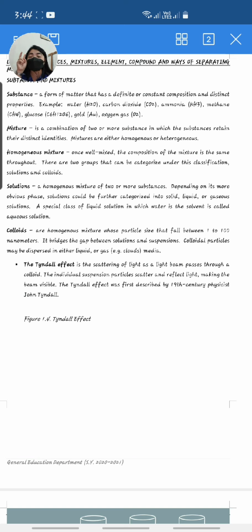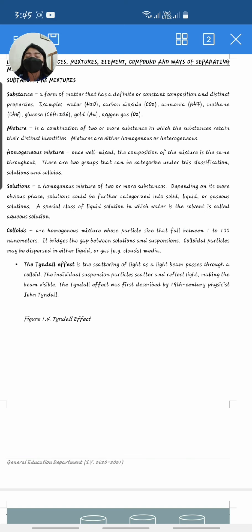If you mix a substance to another substance, the other substance will dissolve into the substance you mixed. That's why it leads to one. Homogeneous means one substance results from the mixing of both substances. Okay? So let's proceed now to the classification of homogeneous mixtures. We have solution and colloids.